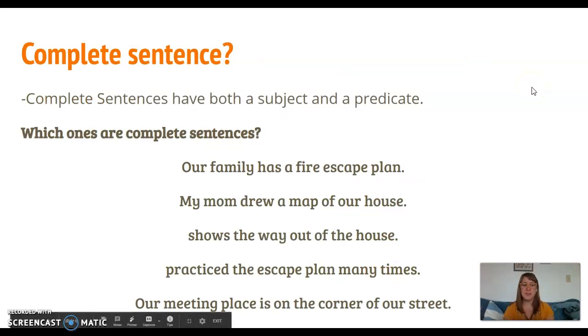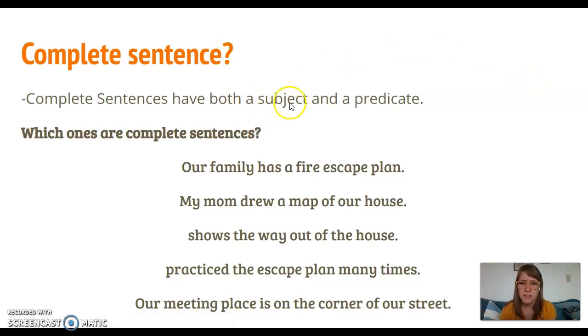Now, talking about complete sentences, in order to have a complete sentence, we have to have both a subject and a predicate in there. So we're going to go through some of these sentences and determine, is it a complete sentence or is it not? Our family has a fire escape plan. Is there a subject? Yes, our family. Is there a predicate? Yes, has a fire escape plan. That's what it is or how it's doing to the family.